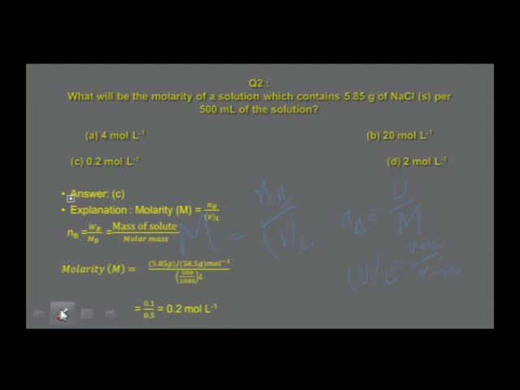It is given like this: molarity is nB by V, where nB is WB by MB, so molarity is equal to 5.85 divided by 58.5, and for volume you have to convert the volume given in milliliter to liter. Therefore, divide 500 by 1000 liter, and what you get is the number of moles as 0.1 and the volume as 0.5 liters. Therefore, the answer you get is 0.2 mole per liter, and the correct answer is option C, that is 0.2 mole per liter.